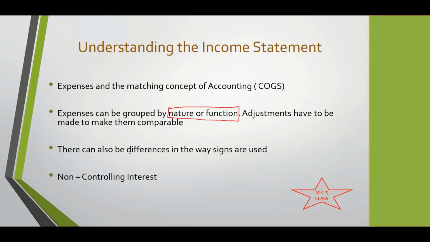So let's go back to where we were. We were discussing the fact that expenses can be grouped by nature or by function. What is the meaning of this now? When you talk about anything grouped by nature, I'll give you that same example of a company which is into manufacturing of cars. Maybe a Jaguar or a Maruti or Tata, whatever.